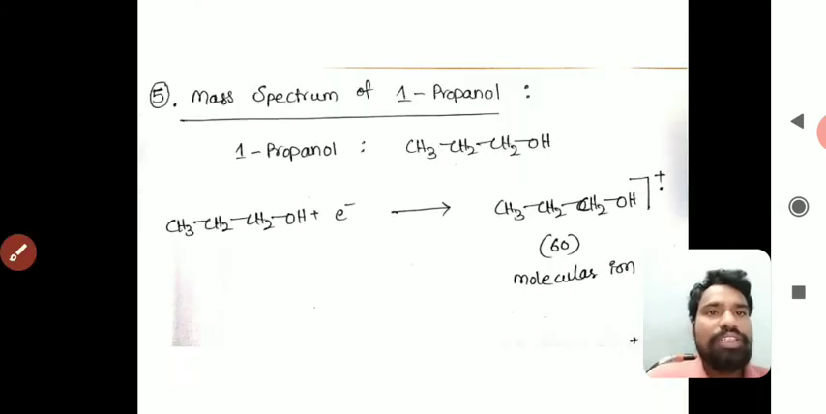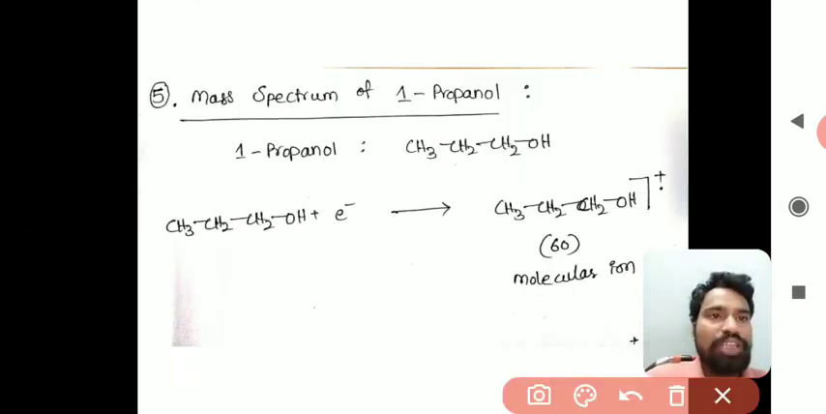Next we'll see another example, the mass spectrum of 1-propanol. We have observed the first example is methyl alcohol, the second one is propane. These two we discussed in part 3, and in part 4 we have discussed the mass spectrum of acetophenone and the mass spectrum of ethyl benzene. So one is an aromatic compound and the second one is an aromatic ketone. The next example is 1-propanol. Propanol is an alcohol.